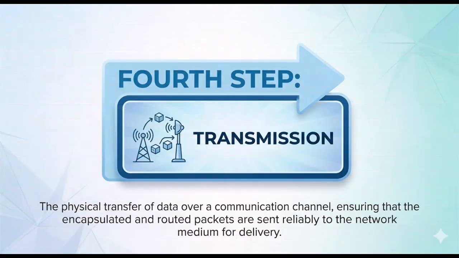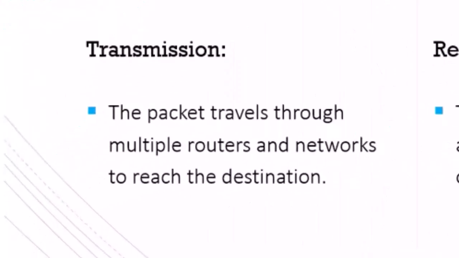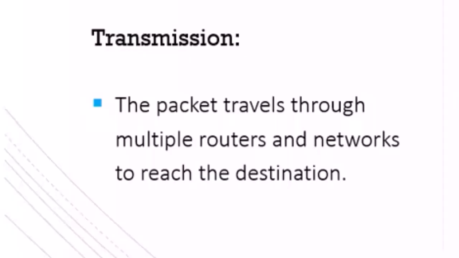Okay, so the next step is transmission. The traveling of the packets through multiple routers and networks to reach the destination. This is called transmission because we are sitting in some country and the receiver is in some other country. There will be a lot of transmission along the way. So our data packet will be traveling through multiple routers and networks to reach its destination.